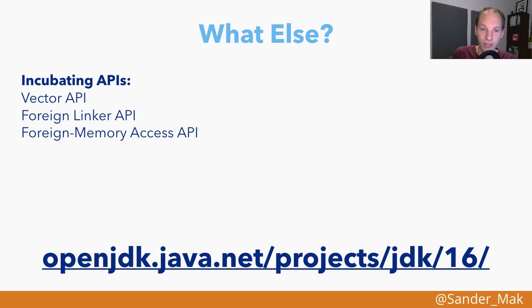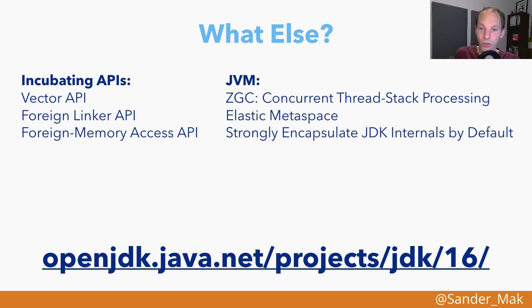There are a lot of other things in Java 16 that we could not cover in this session. There have been newly added APIs, for example the vector API and foreign linking and foreign memory access APIs. All very, very interesting, but we focused here on the language features rather than on the API additions. Also at the JVM level, a lot of improvements have been made. For example, ZGC has had some performance improvements. We have elastic metaspace improvements around how this is handled by the JVM. And also very, very impactful is that now encapsulated types in the JDK will be really strongly guarded even when running your application from the class path.